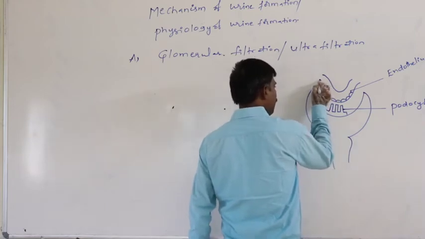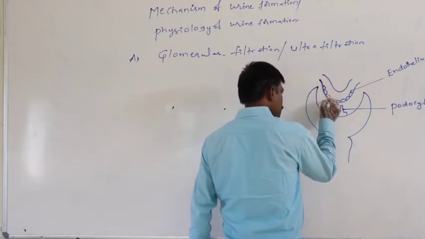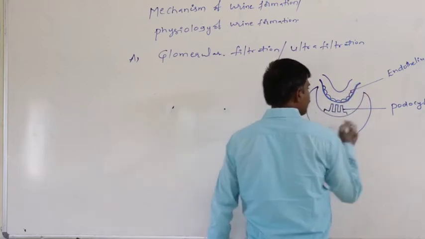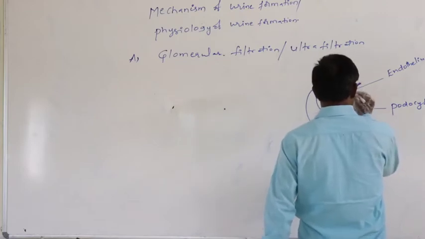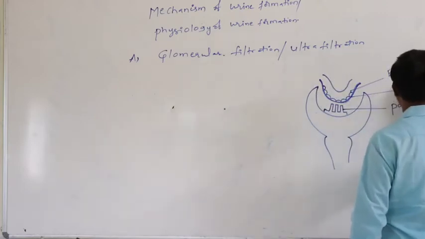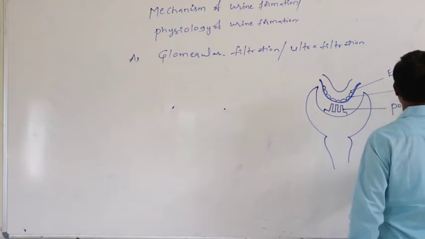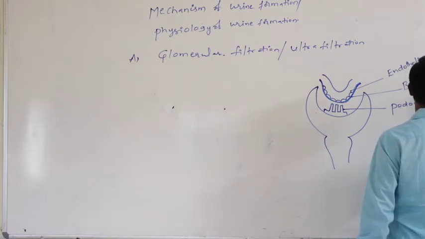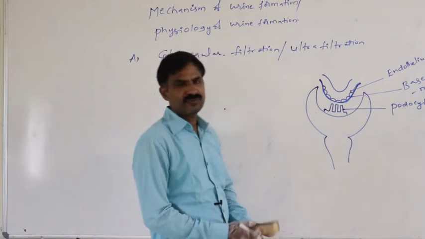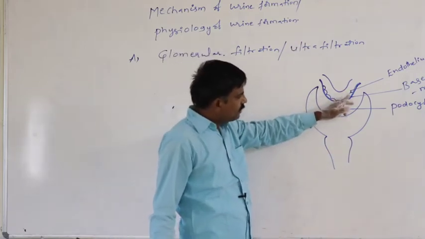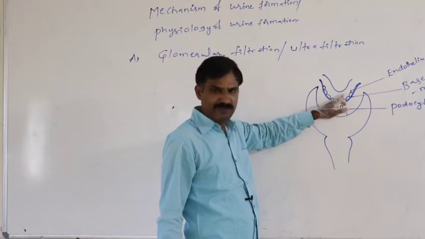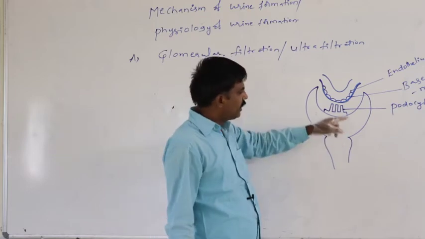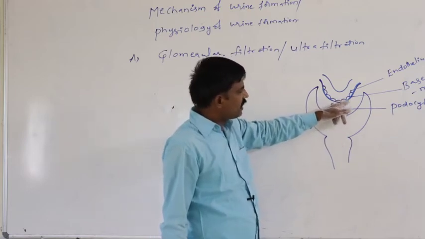Again, in the capillary, simple squamous epithelial cells lie on the basement membrane. This is the basement membrane. In that way, this is the endothelium of the blood capillary, which is nothing but the simple squamous epithelium of the blood capillary. Simple squamous epithelial cells lie on the basement membrane.